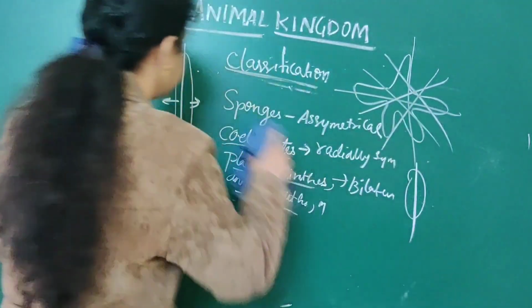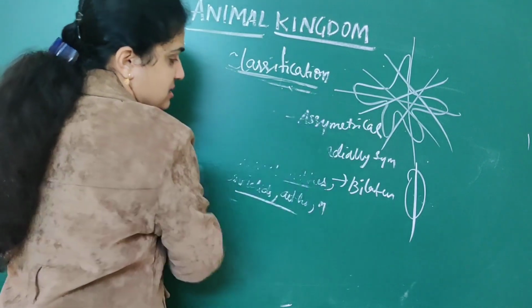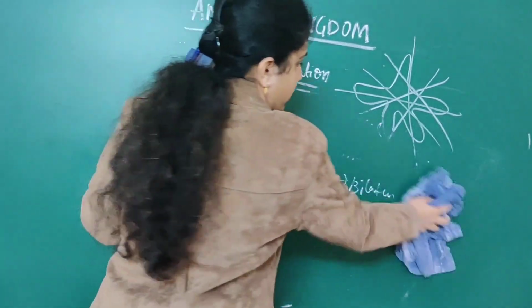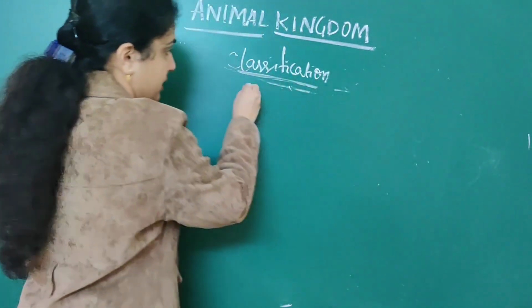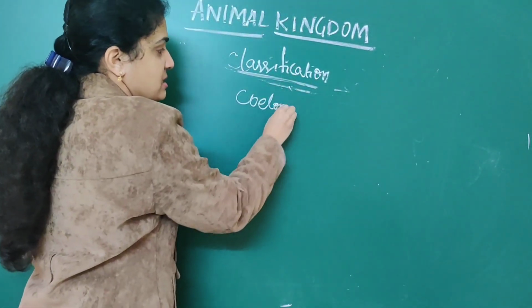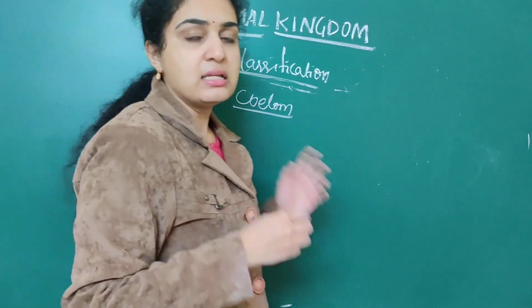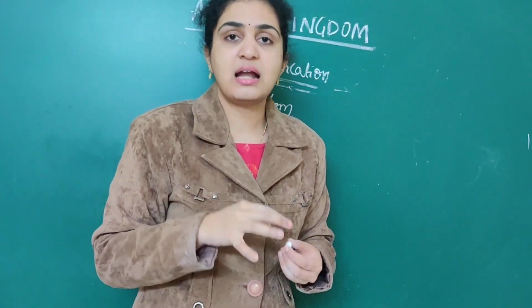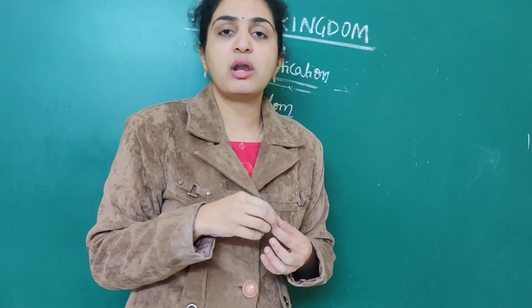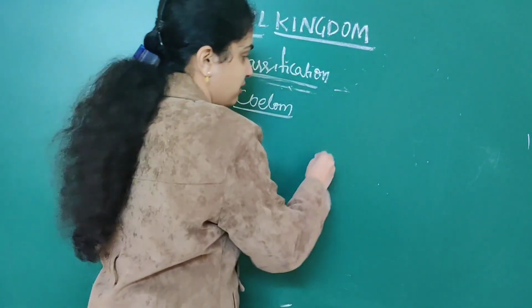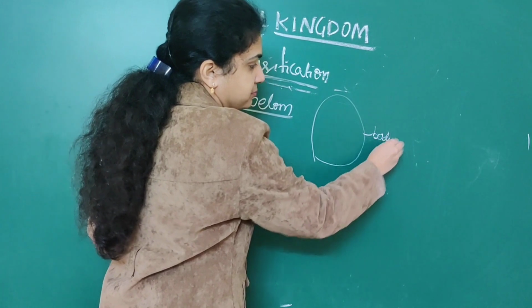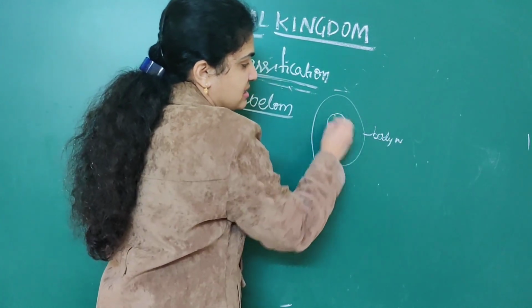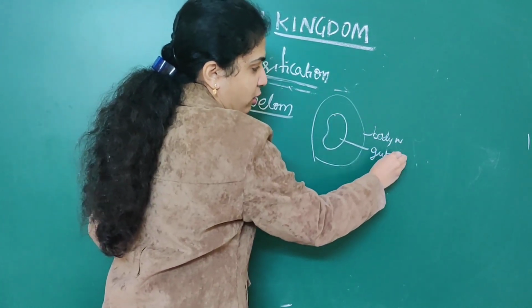Next, the last classification which you are going to see is about a coelom that is associated. Coelom means what? It is a space that is present between the body wall and the gut wall. Suppose this is the body wall, and this is the gut wall.